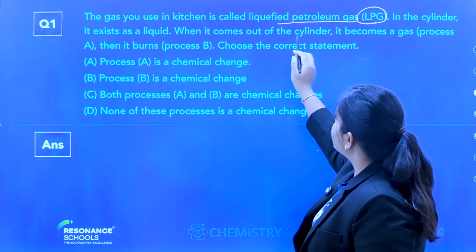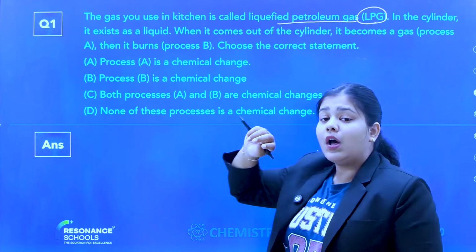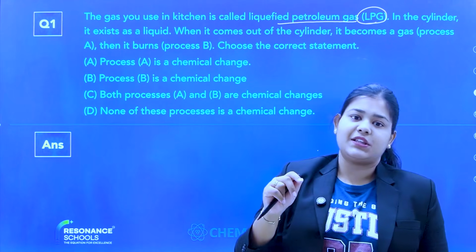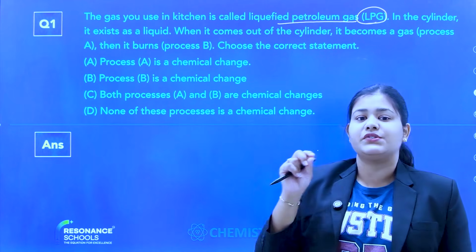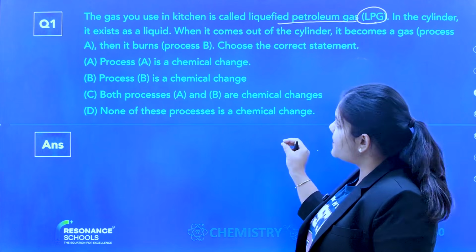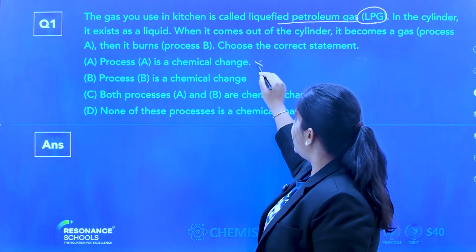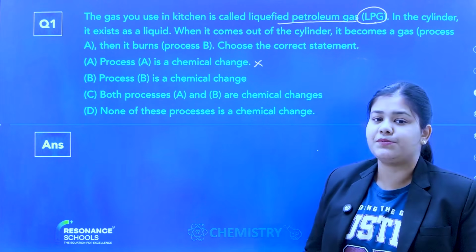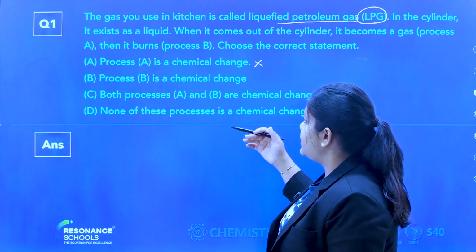The gas you use in the kitchen is called liquefied petroleum gas. Liquid converting into gas is a physical change because it is only a state change. The gas is not changing, only its state is changing from liquid to gas. So process A is not a chemical change, it is a physical change, because only the state is changing.